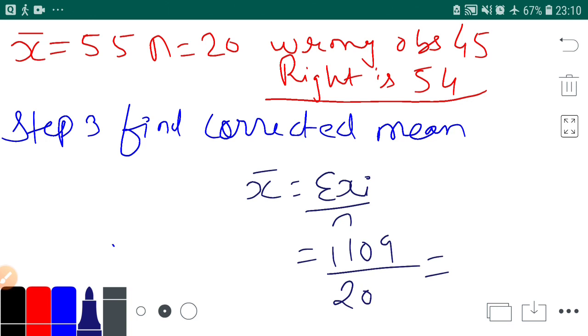So take a calculator with you. If you will divide 1109 upon 20, then you will get 55.45. Yes.